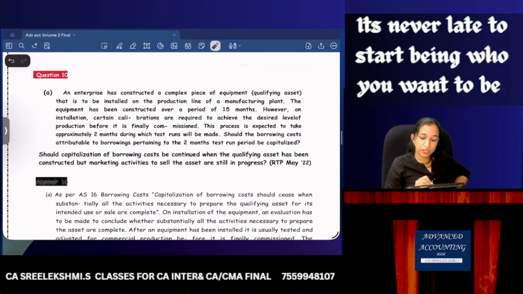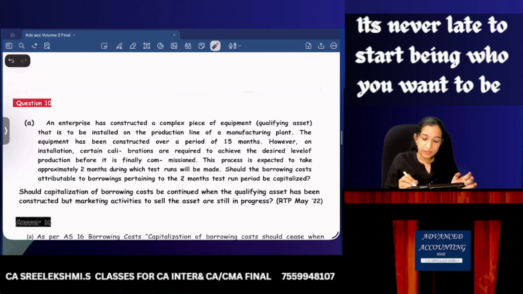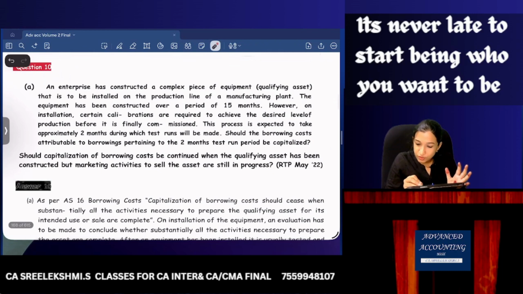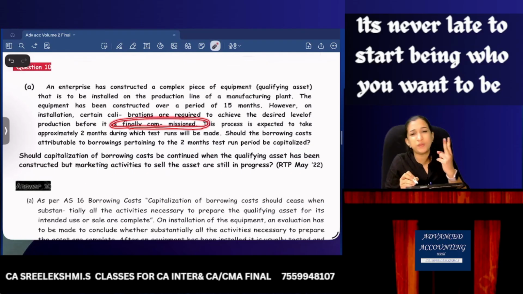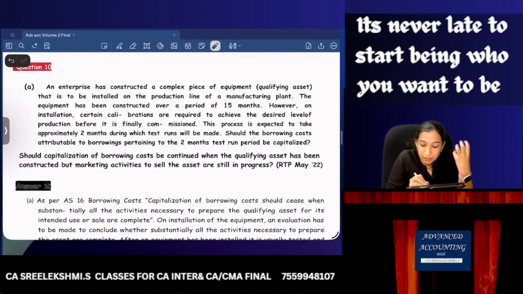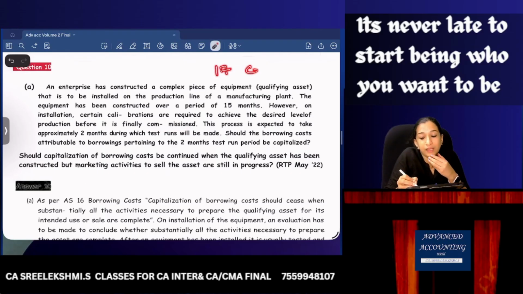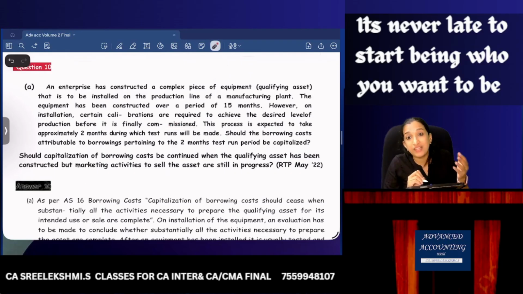Now, should the borrowing cost attributable to borrowing pertaining to the 2 months test run be capitalized? 2 months test run will be there. So here, what do you think? 15 months construction time. However, before it is finally commissioned, 2 months test run. So what should you write? If the 2 months test run is necessary to get the machine commissioned, that is 17 months, interest can be capitalized, because the asset will be ready to use only after that 2 months test run. Yes or no? So 17 months interest can be capitalized.